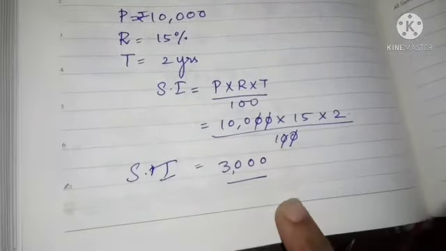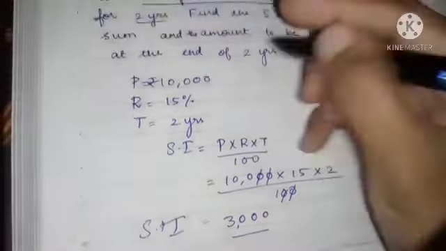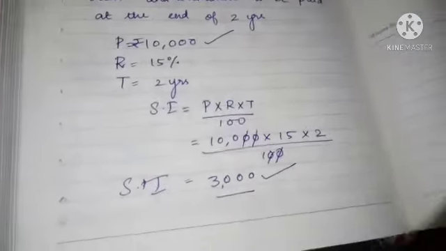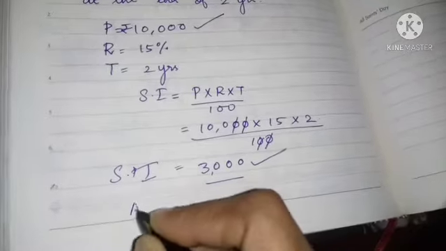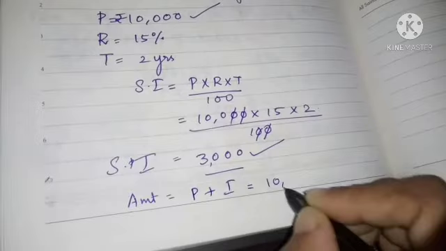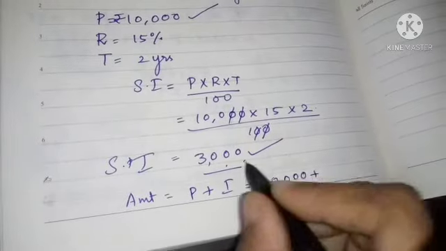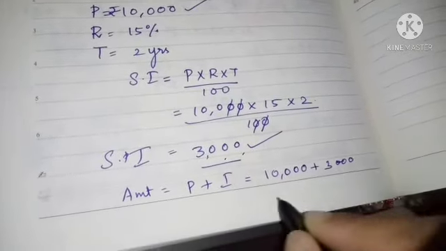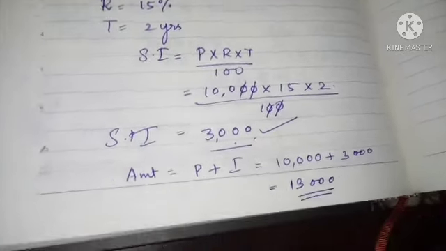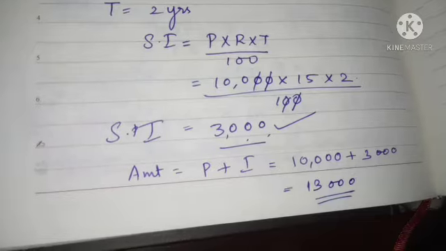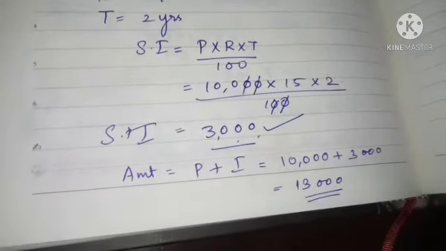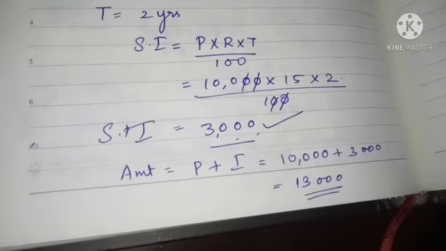Simple interest is 3,000 rupees. So along with this 10,000, we are supposed to pay 3,000 interest. So what is the amount? Amount is equal to principal plus interest. Principal is 10,000, interest is 3,000. So 10,000 plus 3,000 is 13,000 rupees. So we are supposed to pay 13,000 rupees at the end of 2 years. Understood? So this is the simple calculation we are using.